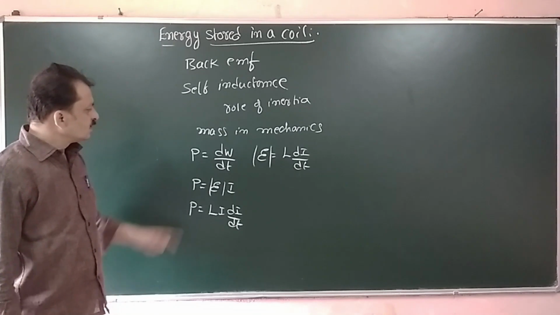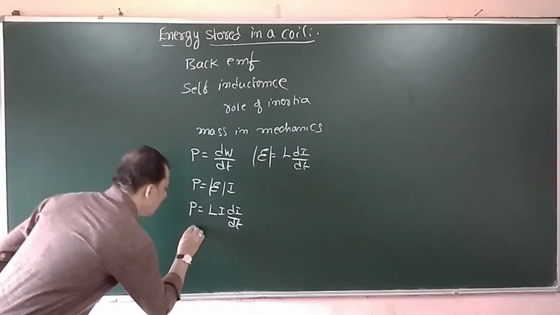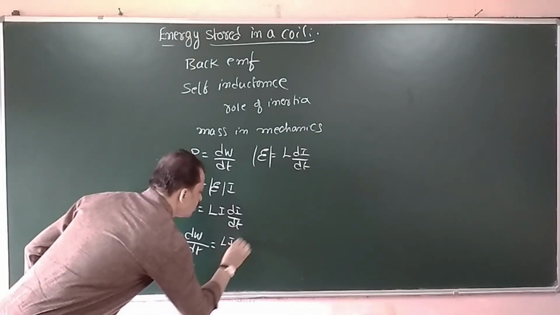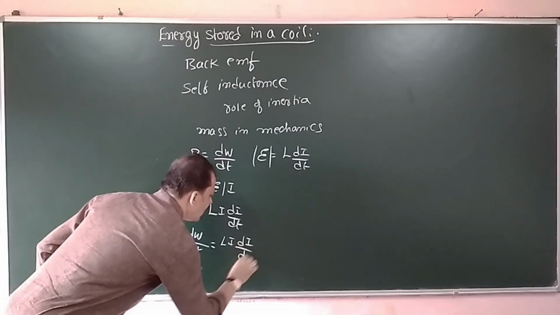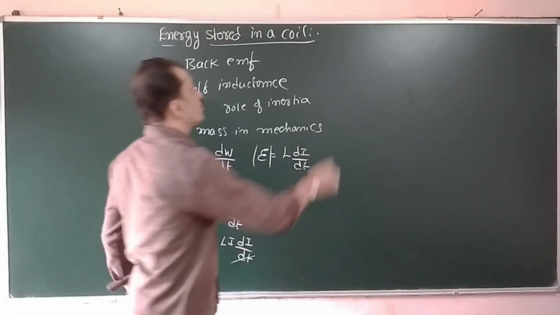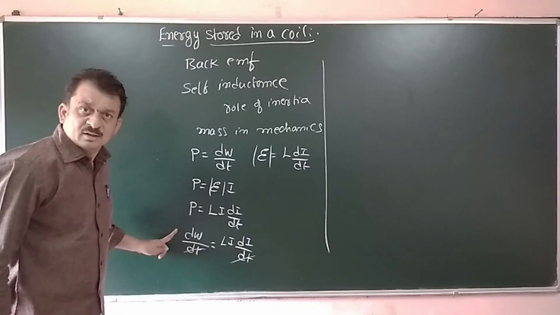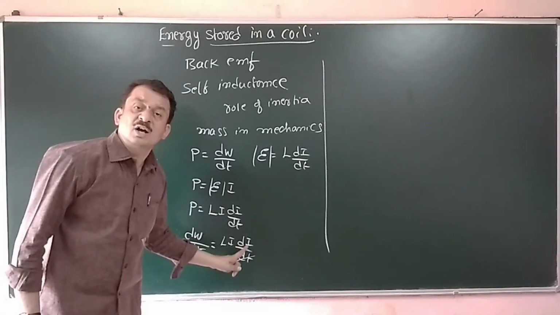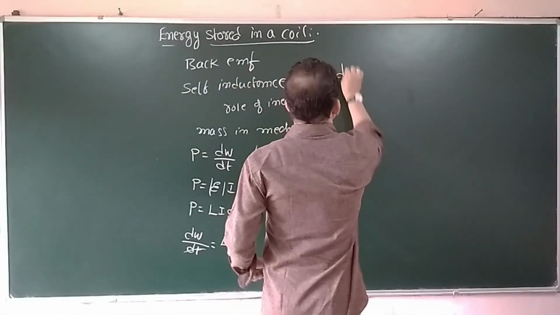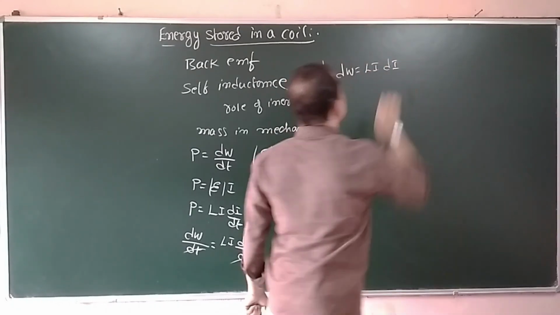This is the power. Now equating these two expressions, I am getting dW by dt is equal to L into I into di by dt. If I cancel dt, I am getting the small amount of work done in order to establish a small amount of current di in the coil against the back EMF is equal to L into I into di.